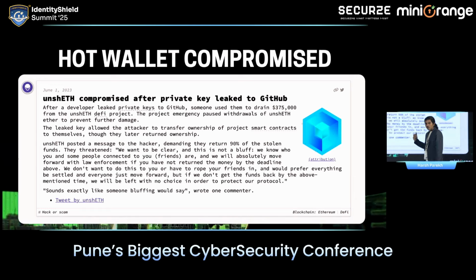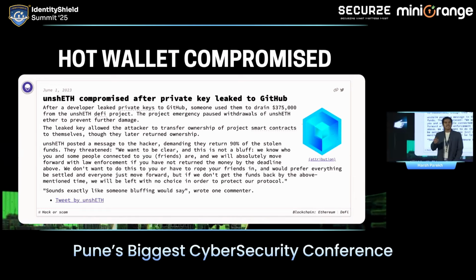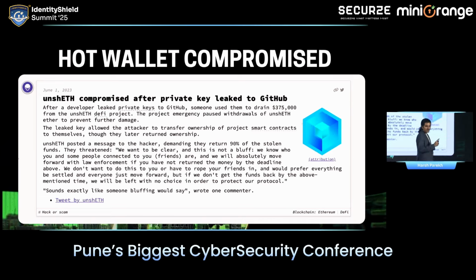So as you can see in the example, this is one of the platforms whose developer accidentally leaked the key in the GitHub code. Someone got control of it, and only using the hot wallet, the attacker was able to breach $375,000 from the hot wallet itself, and this was a very small company.